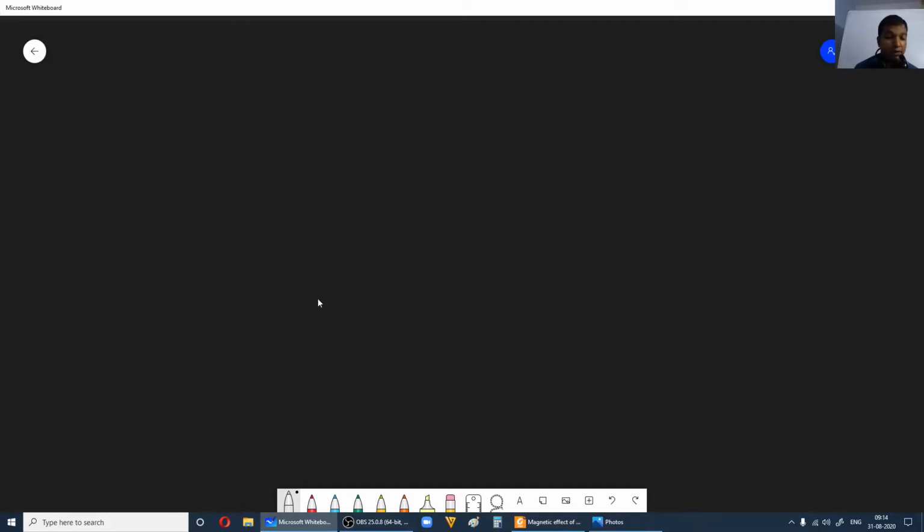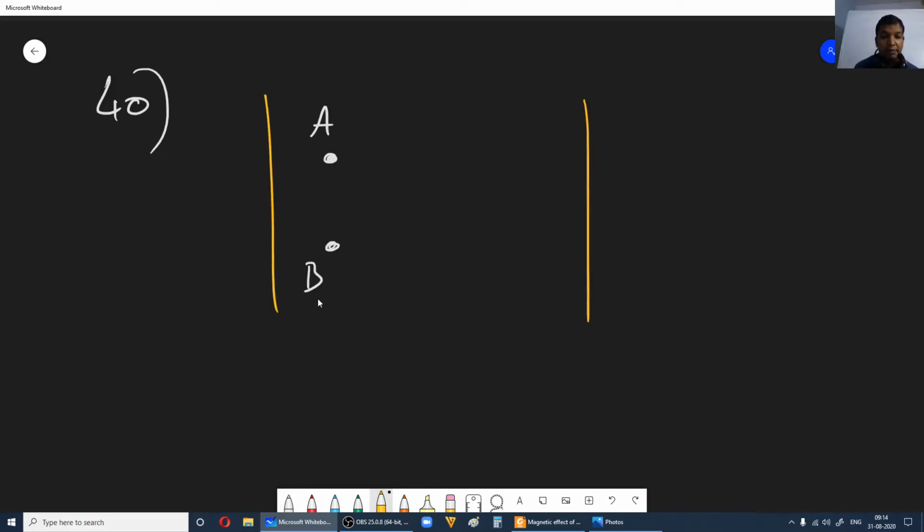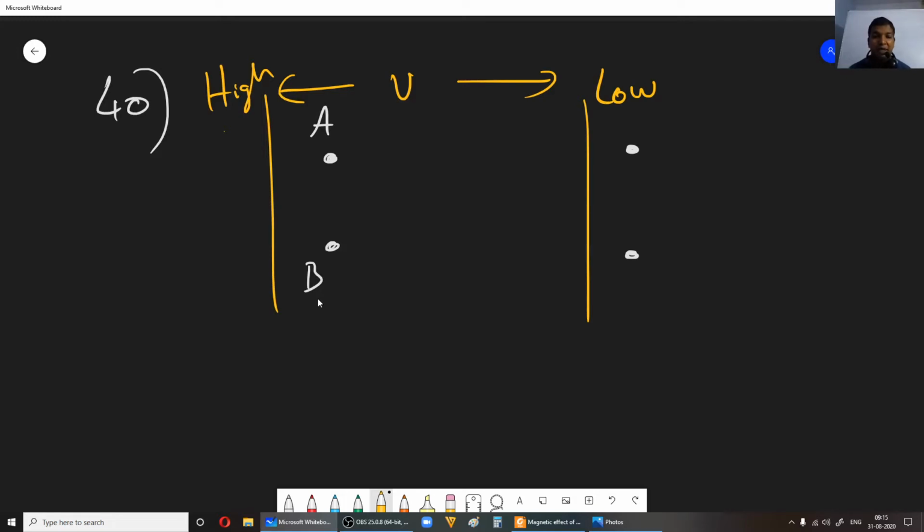Okay, so in the 40th question, they are saying we have two identically charged particles, say A and B. Now this is A and this is B. Now they are accelerated through a potential difference V. Okay, say this is the potential difference V, right? Now after that, the charged particles will come here. For example, you can assume that the left hand side is at a higher potential and here you have low potential. Now assume both these particles are positively charged, so they go from left to right, let us say.